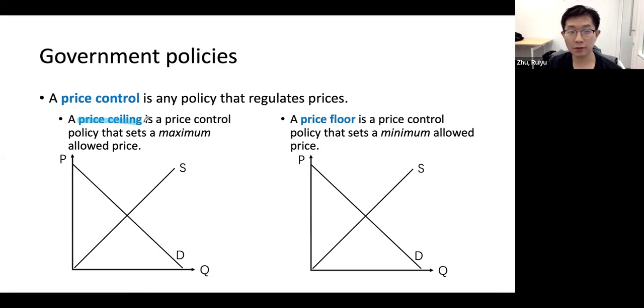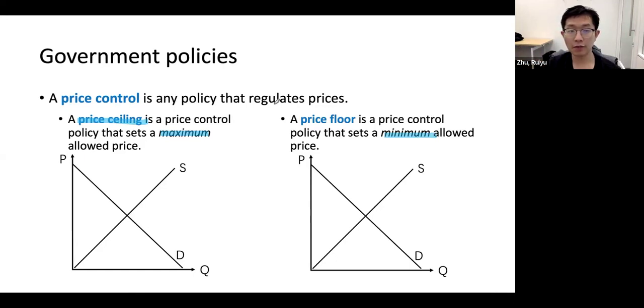Price ceiling means the government set a maximum allowed price. That's the ceiling. And price floor means the government set a minimum allowed price. That's the floor. That's the minimum one, right?